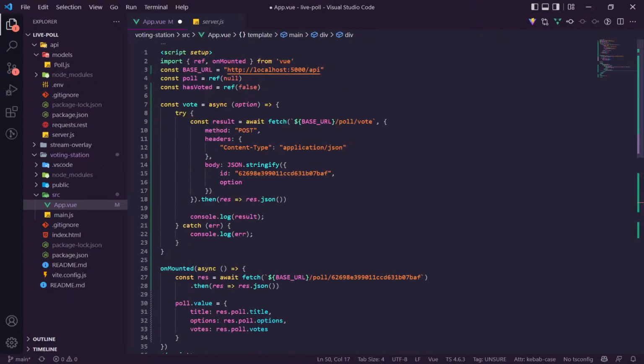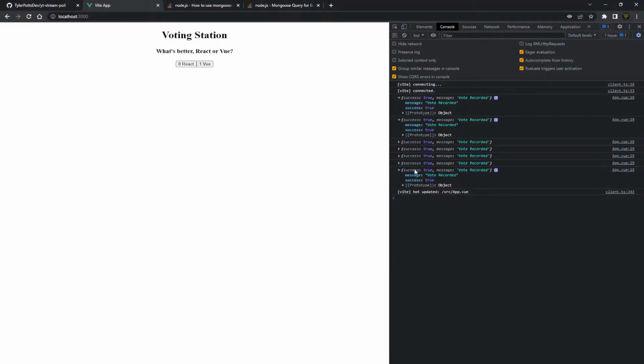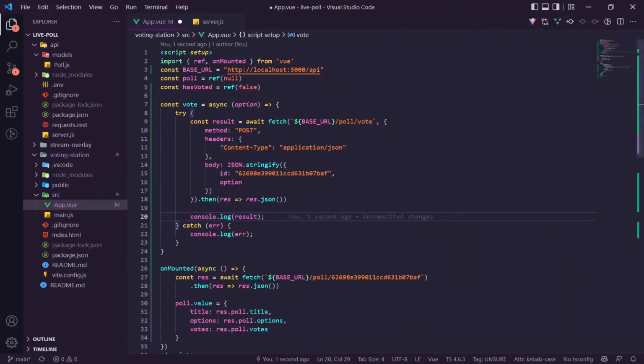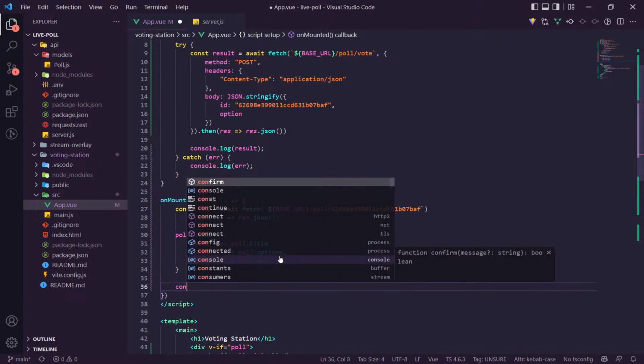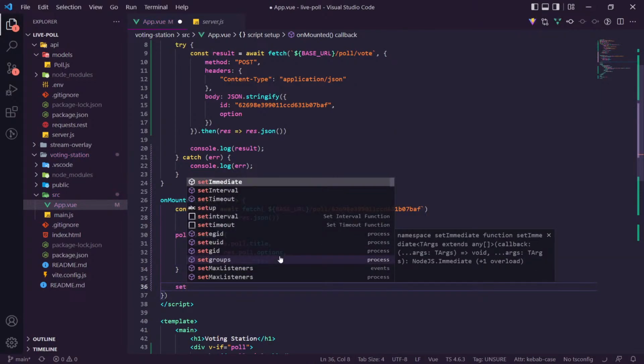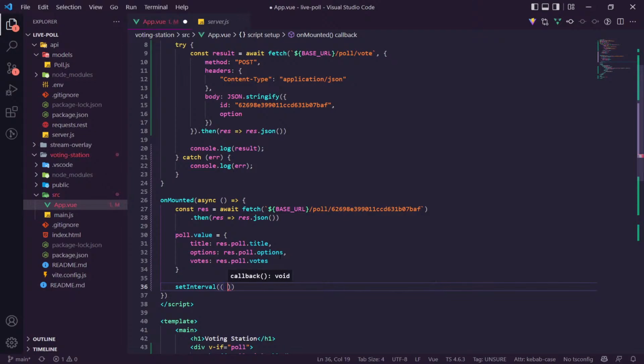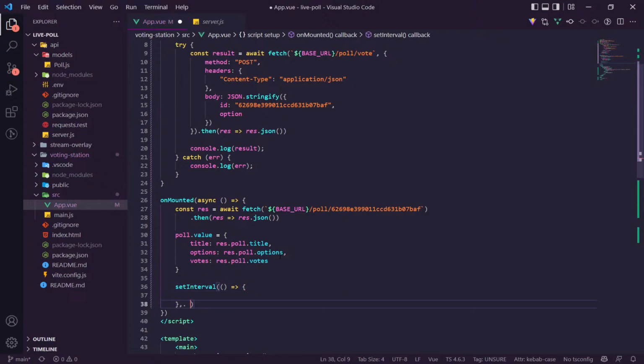So we want to make a request to the results. So what's the results here? That just gives us that. We also want something that gets a live vote, basically. So once we've got the poll, we want to set an interval. This interval is just going to be an arrow function. In here, we're going to set it to be every second. And we're going to make a fetch request. We're going to say const res is equal to await fetch base poll results.